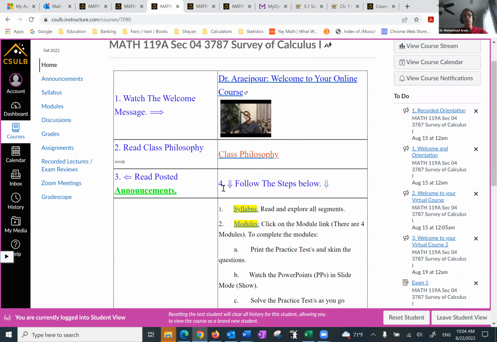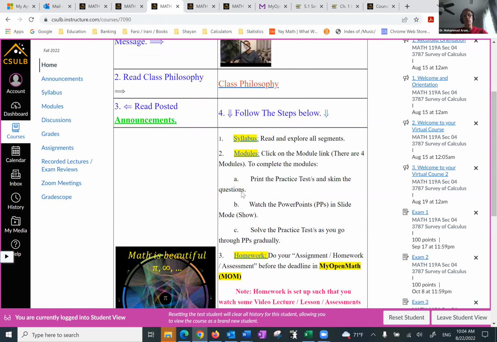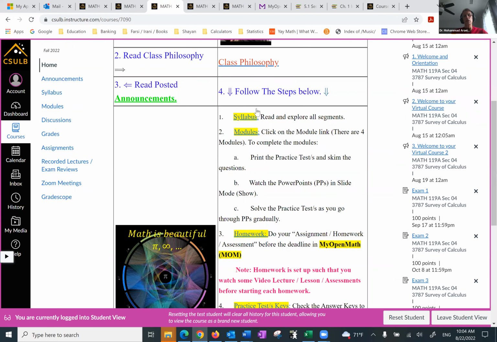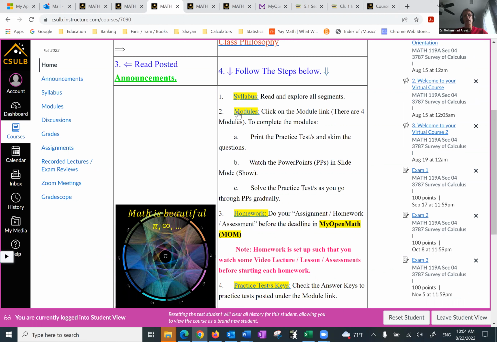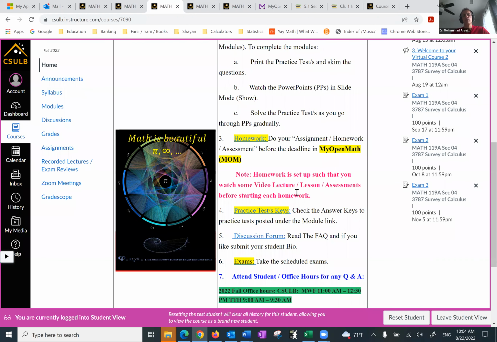Then number 4, I'm going to quickly cover the whole thing. We have the syllabus. And again, all of this can be reached from here, the link here, or on the left side, the left navigation bar has everything. So syllabus, modules. Under the modules, you can print or just read the practice test, watch the PowerPoints, and then solve the practice test to get ready for the exam.